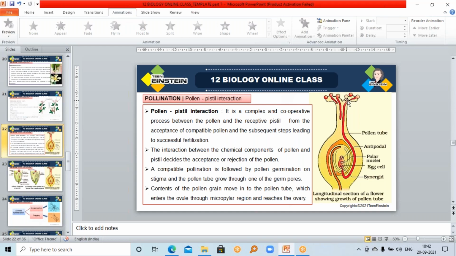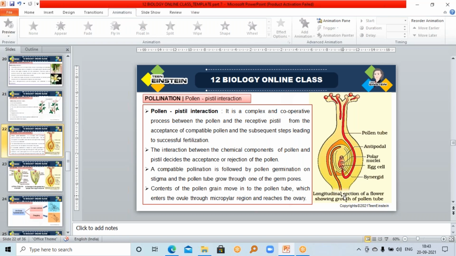Through this pollen tube, the content of that pollen grain will move. When the pollen tube is starting its germination, the content from inside the pollen grain will move into the pollen tube. This pollen tube will germinate and it will reach the ovule through the micropylar region.